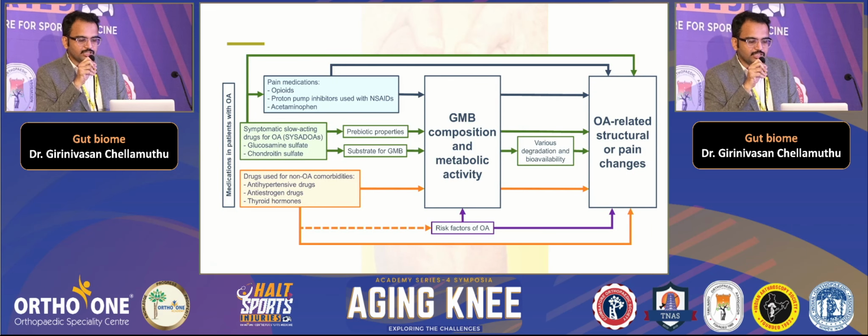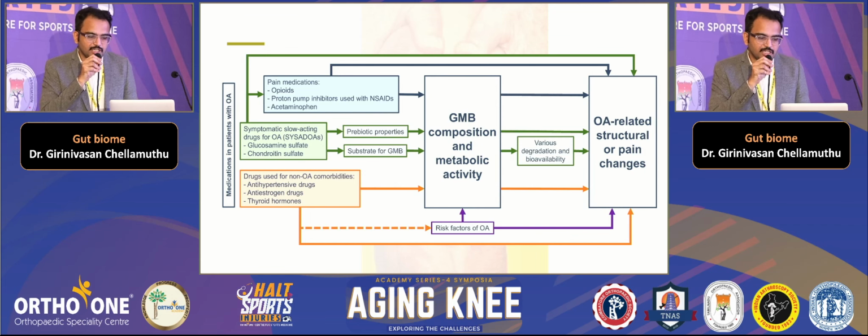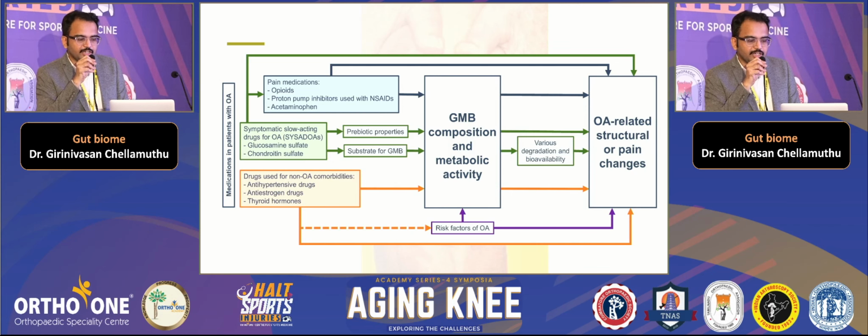So this is again an important slide. I have explained how the systemic causes affect OA. In this slide, we can see that most of the drugs that we give for OA, even drugs for conservative management, starting from acetaminophen, opioids, and some over-the-counter drugs like glucosamine sulfate and chondroitin sulfate, most of these drugs act by altering the gut microbiota composition, thereby improving the pain in OA. So this also explains why some patients have a better effect while providing drugs like glucosamine sulfate and chondroitin sulfate, while some patients don't have pain reduction at all.